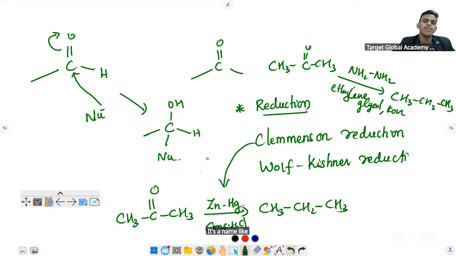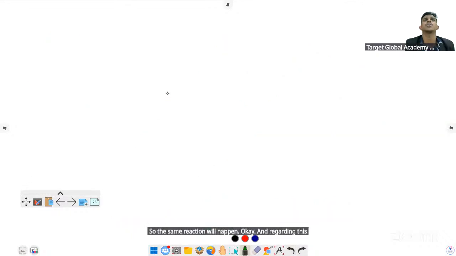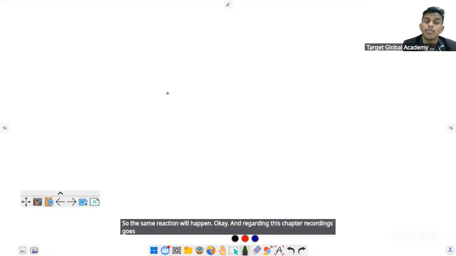So the same reaction will happen. Regarding this chapter, importance also goes to the acidity of carboxylic acids. As I told you before, electron withdrawing groups will increase the acidity.